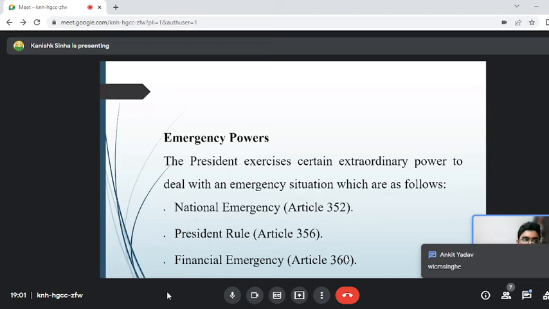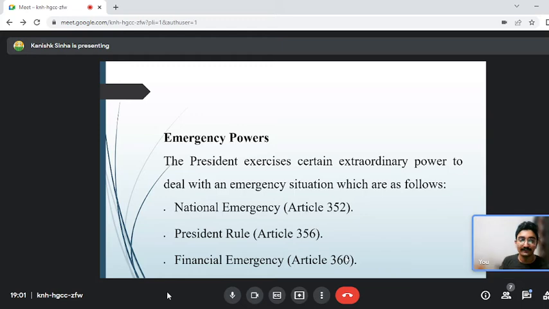So financial emergency was declared in the country of Sri Lanka. That is financial emergency. It has not been imposed in India. Okay, India's president is Draupadi Murmu, sorry for the confusion. First, then, is the national emergency.